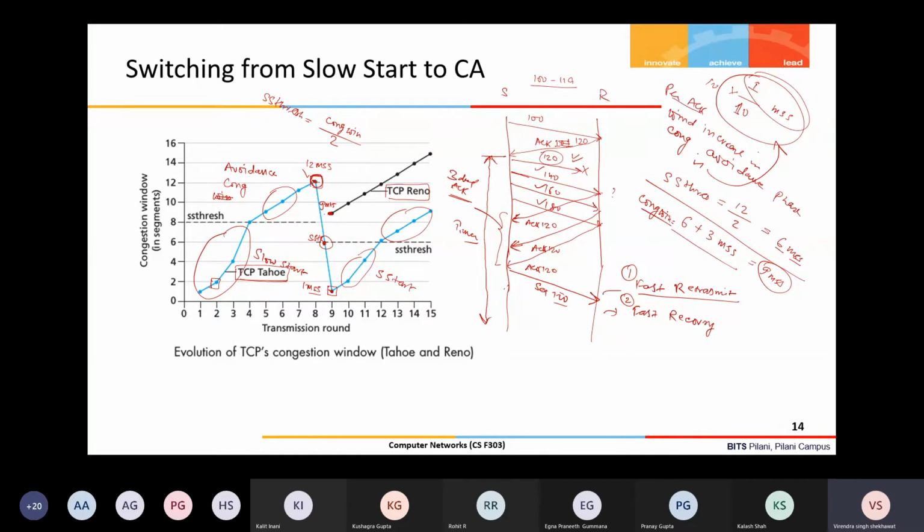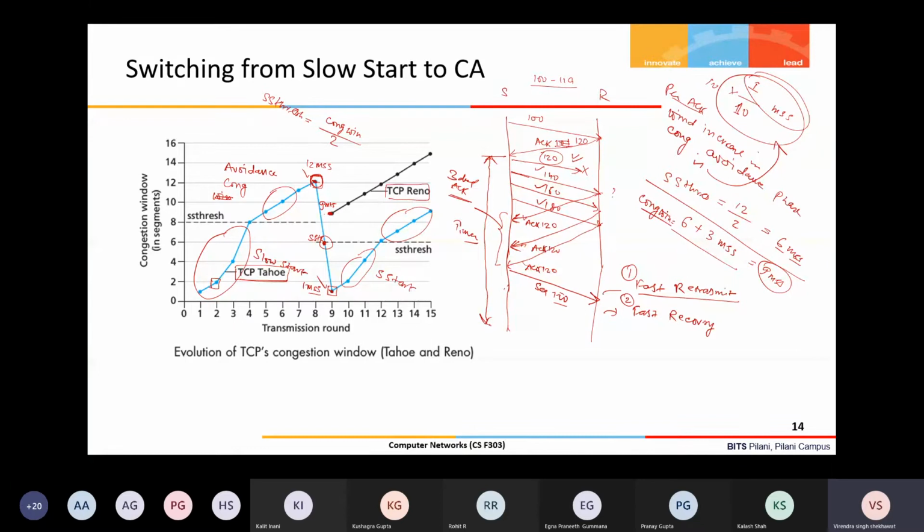The difference between Tahoe and Reno is that Reno differentiates the packet loss. In Reno, packet loss can be detected by two events: one is 3 duplicate ACKs and the other is the timeout. In Reno also it may be possible that these 3 packets you have sent and their acknowledgements also did not arrive, and by the time timeout occurs, then you will definitely enter into the slow start phase only, because that indicates a more severe congestion state.